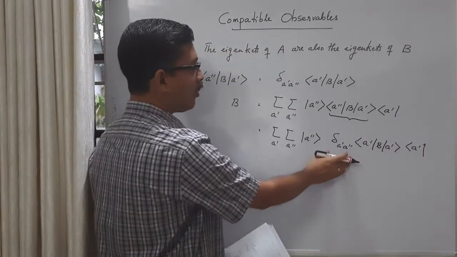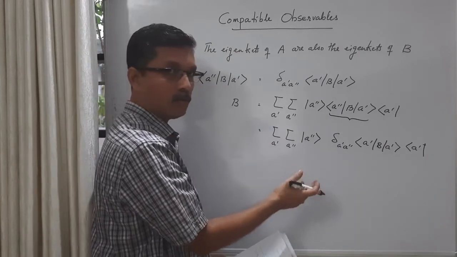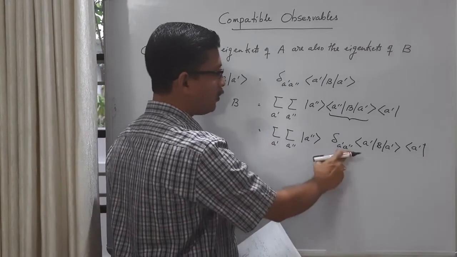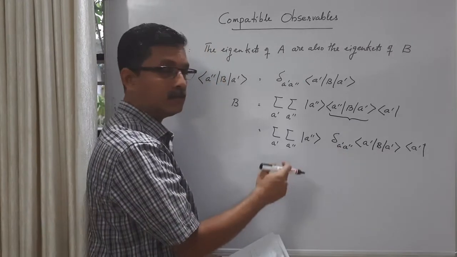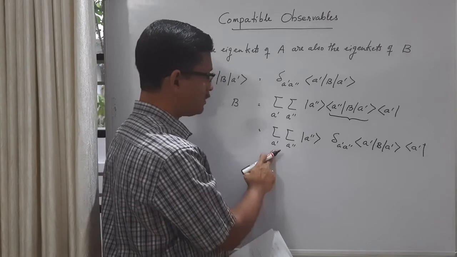Whenever there is a Kronecker delta in a summation, one of the summations should go, corresponding to either of the two indices. So let me eliminate one summation.